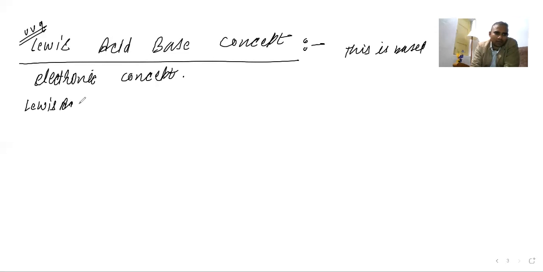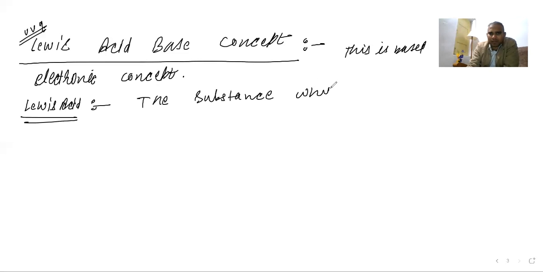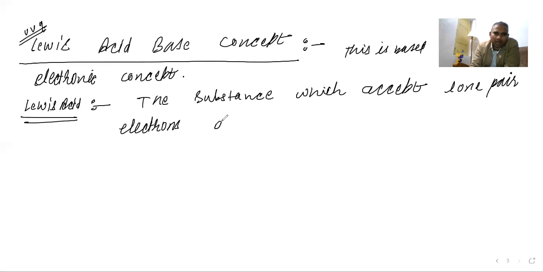What do you mean by Lewis acid? The substance which accepts lone pair electrons is known as a Lewis acid.